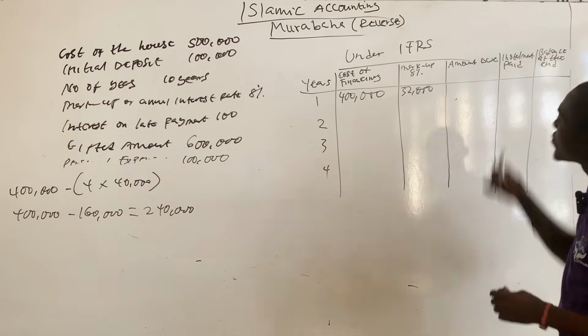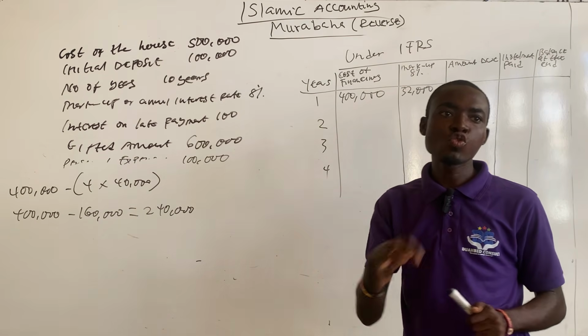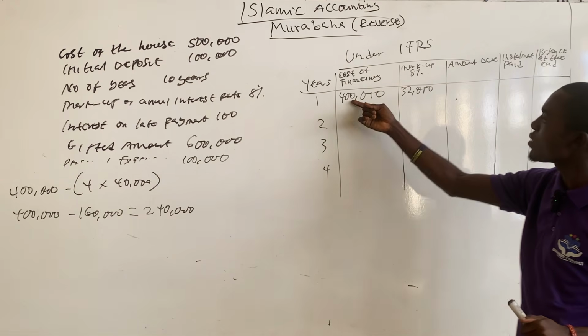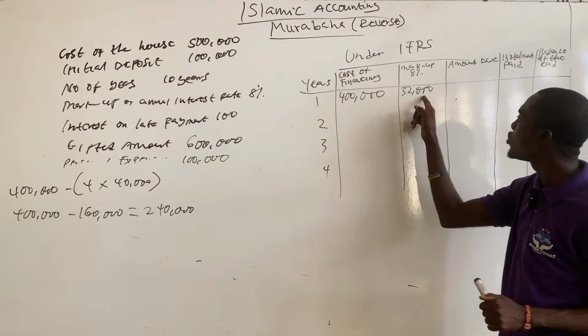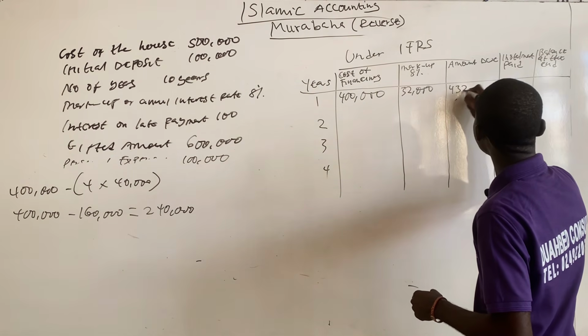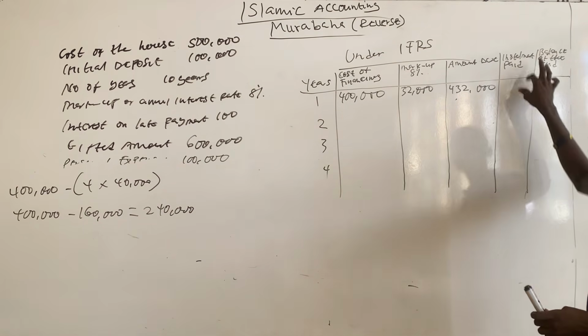So amount due, that's the total amount that Imam Ghazali is owing the bank as at the first year, will be the cost of financing plus the markup, that's the annual interest. So 32,000 plus 400,000 will give you 432,000.